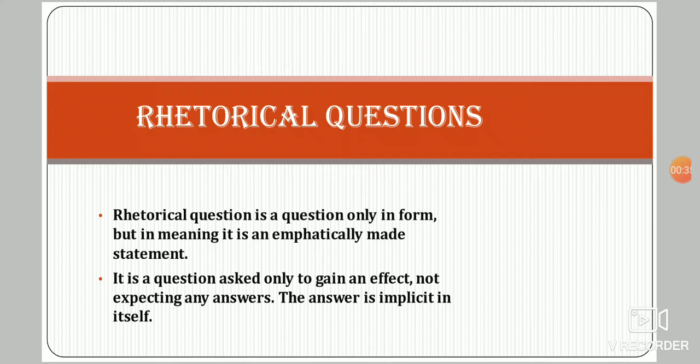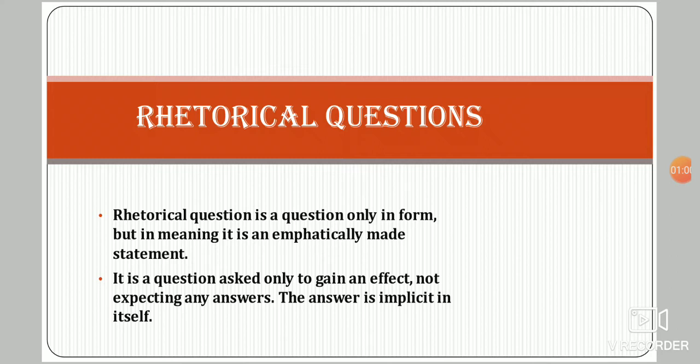What are rhetorical questions actually? A rhetorical question is a question only in form, but in meaning it is an emphatically made statement. It is a forceful statement to convey a thing which we want to.